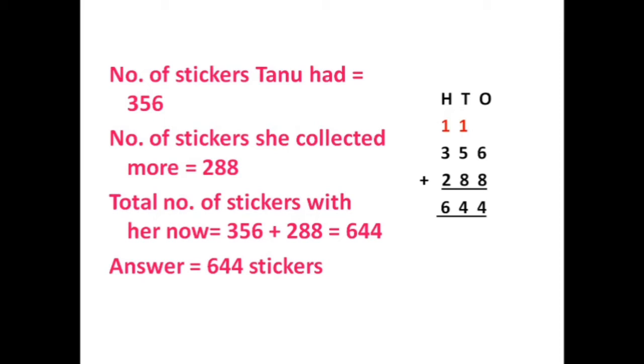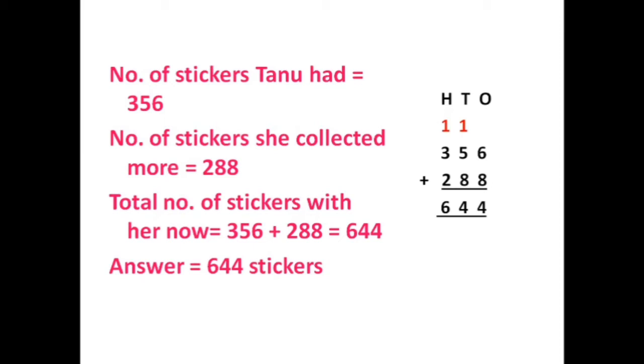The statements are the following. Number of stickers Tanu had is equal to 356. Number of stickers she collected more is equal to 288. Tanu collected 288 more stickers.